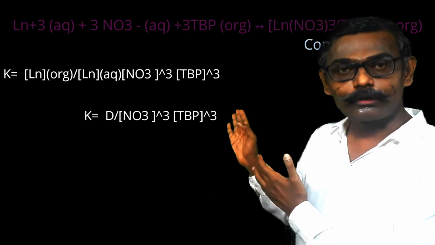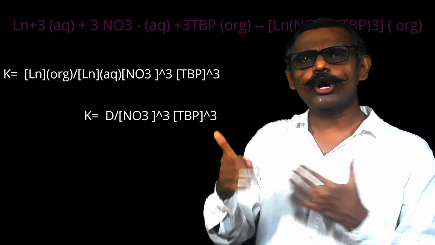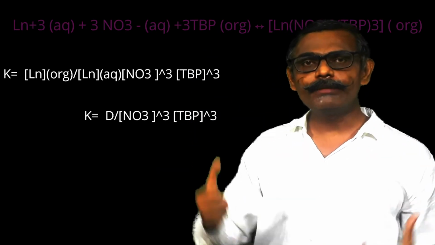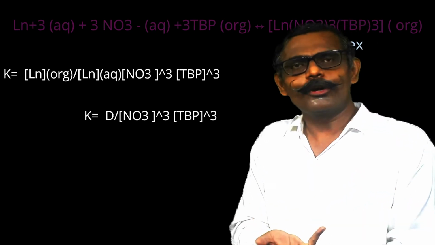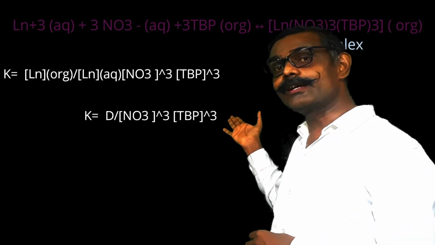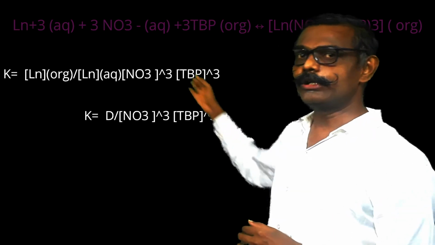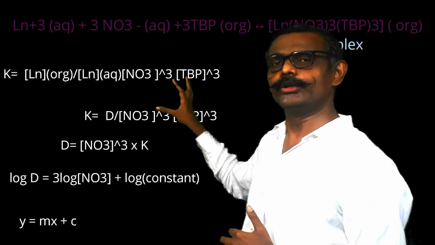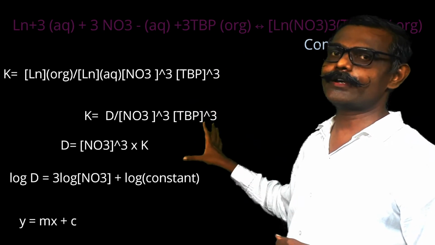TBP is a solvent and the concentration of solvent is huge, it is large, and it is fixed. Only a few TBP molecules out of lakhs of TBP molecules are used, so no change occurs in the concentration. So the concentration of TBP we consider constant. This constant multiplied by the formation constant gives a new constant. So the new constant is equal to the distribution ratio divided by the concentration of nitrate raised to 3.